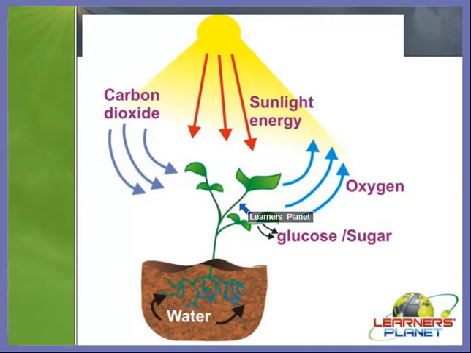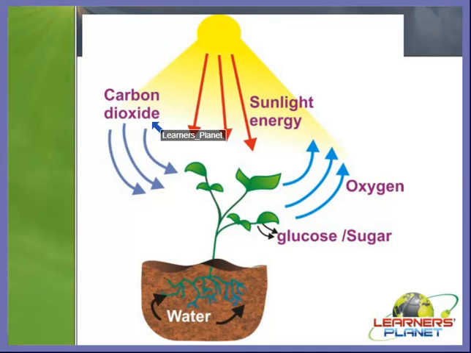And with the help of sunlight, that is the sunlight energy, and with the help of carbon dioxide which is present in air, which is not seen by us, it is a gas, right? So carbon dioxide gas cannot be seen, but plants absorb it.